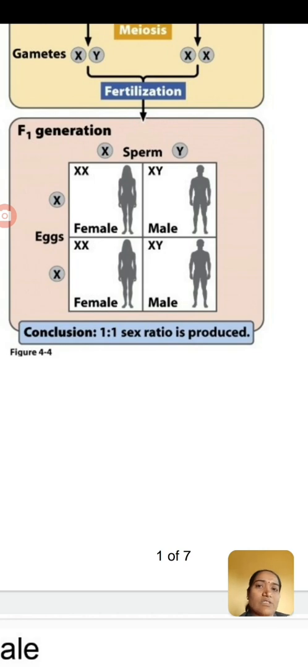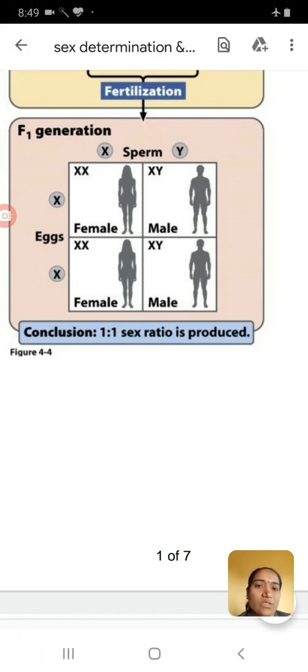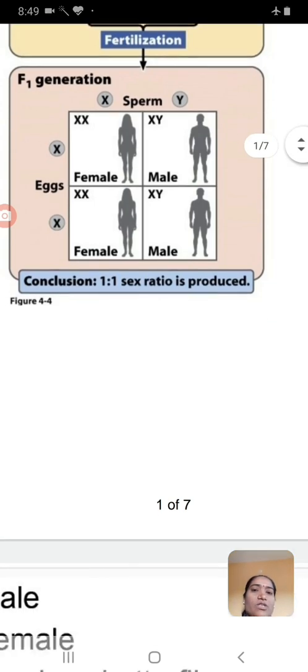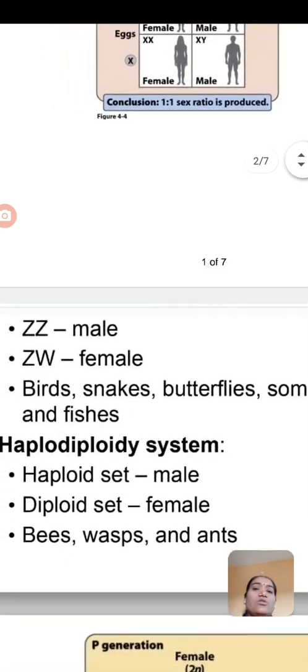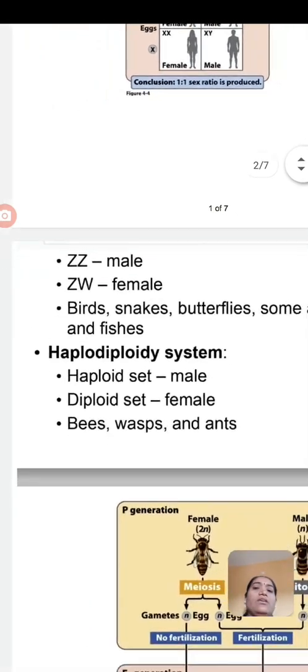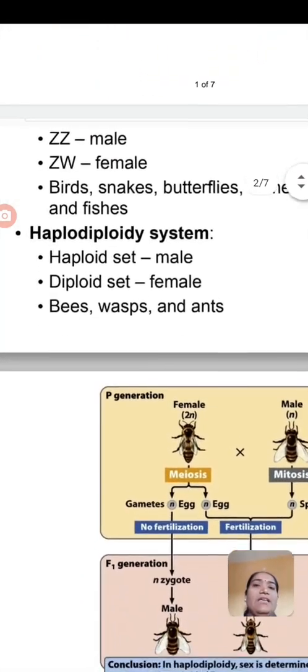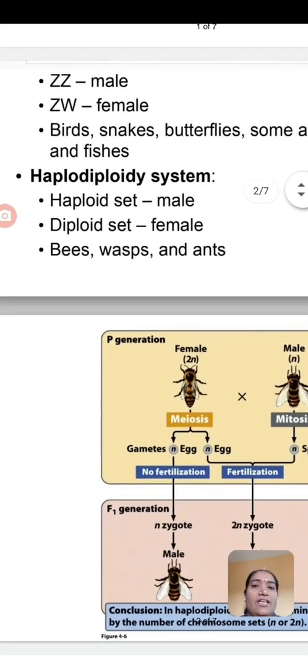Then we also discuss how the male child is formed, due to the combination of X and Y chromosomes. That means the Y chromosome is responsible for the production of a male child. Then we also discuss sex determination in birds and in honeybees.